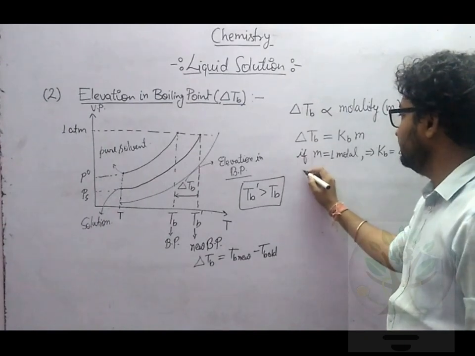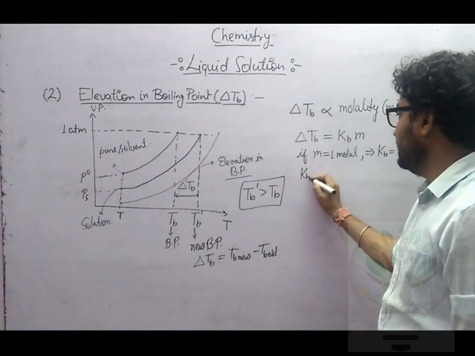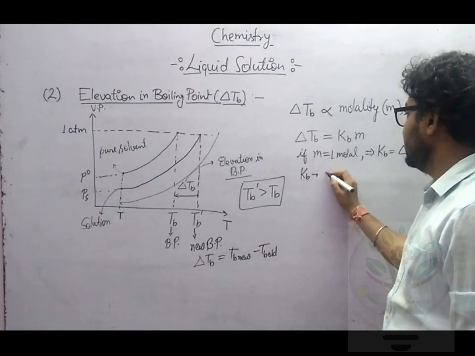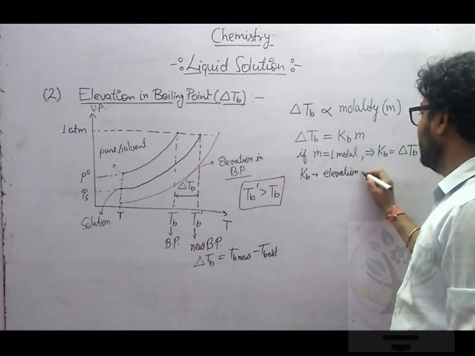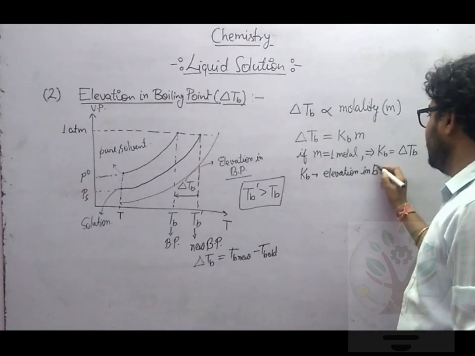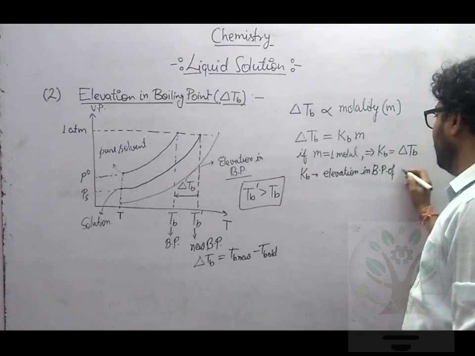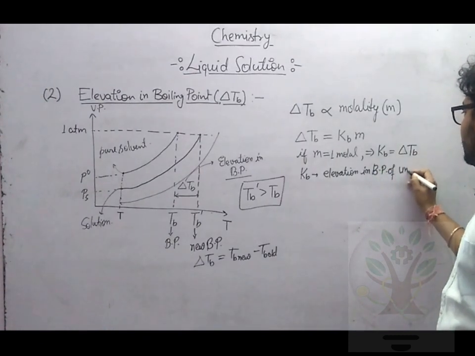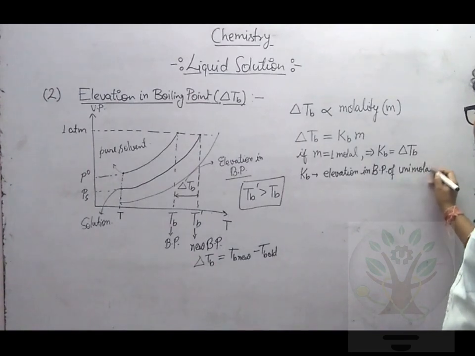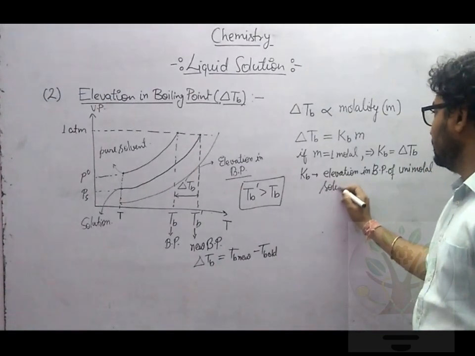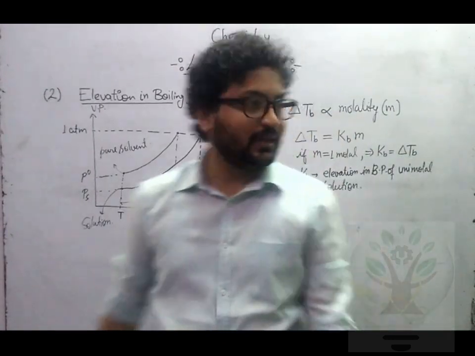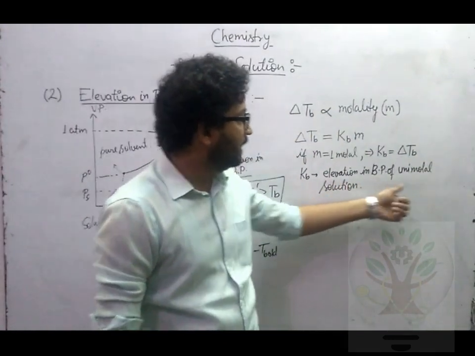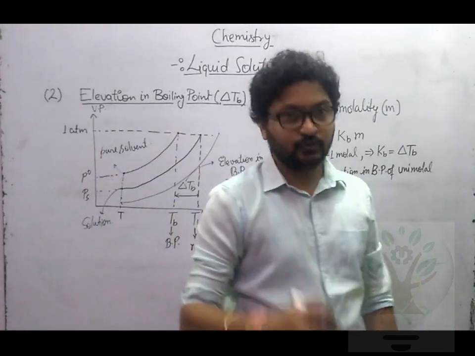How will we define it? We will define it as Kb is the elevation in boiling point of a unimolar solution. What is Kb? Kb is nothing but the elevation in boiling point of a unimolar solution.